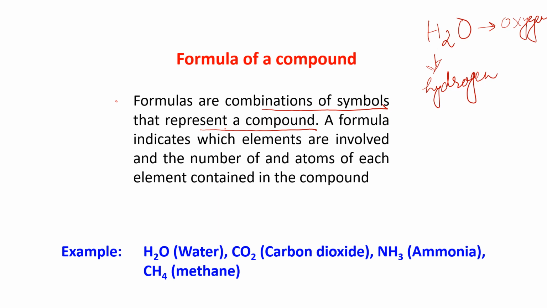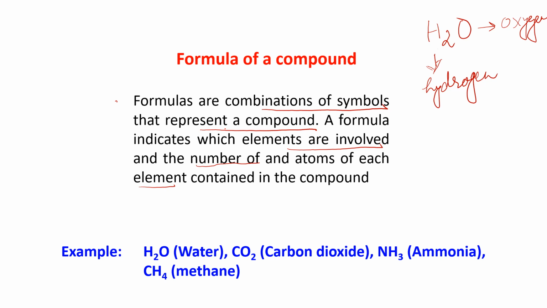Second, a formula indicates which elements are involved: hydrogen and oxygen. And the number of atoms: how many atoms are present? By seeing the formula, you can say that 2 atoms of hydrogen and 1 atom of oxygen are present in 1 molecule of water.